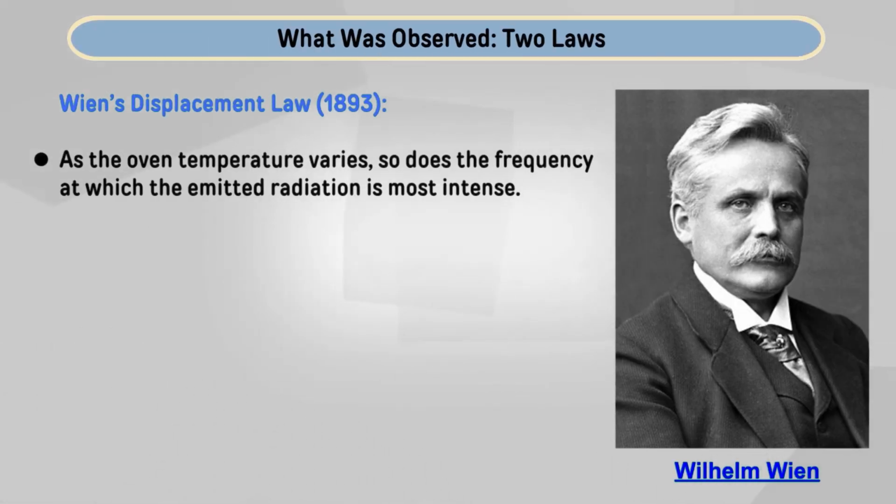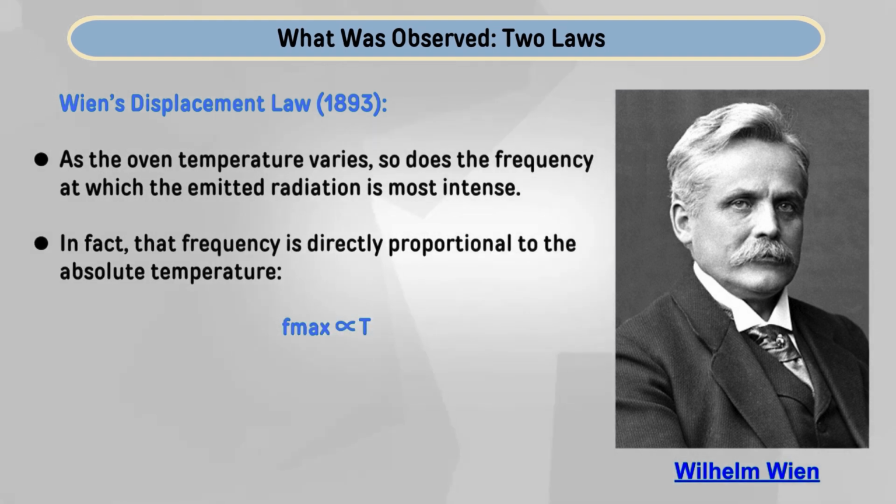Now, the second law is Wien's displacement law, given by Wien in 1893. As the oven temperature varies, so does the frequency at which the emitted radiation is most intense. In fact, the frequency is directly proportional to the absolute temperature. In some literature this is also given in terms of wavelength. So, if the frequency is directly proportional to temperature, then the wavelength will be inversely proportional to temperature, because we know that frequency and wavelength are inversely related.